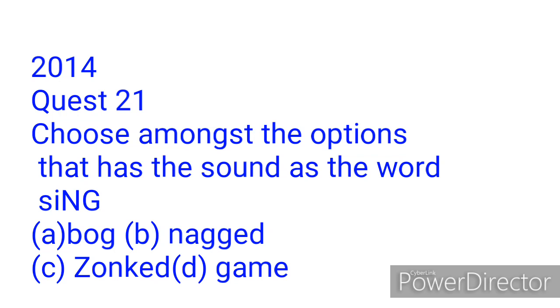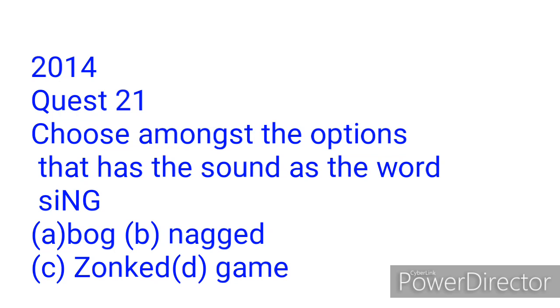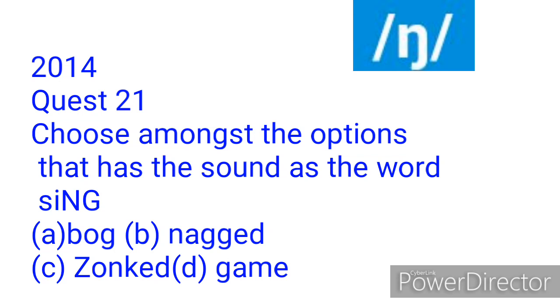Like I said, when you have N and G together in a word, the N and G will be pronounced as ng. Examples are sing, song, wrong. And when you have N and K together in a word, the N will be pronounced as ng. Examples are think, tank, rank, etc.